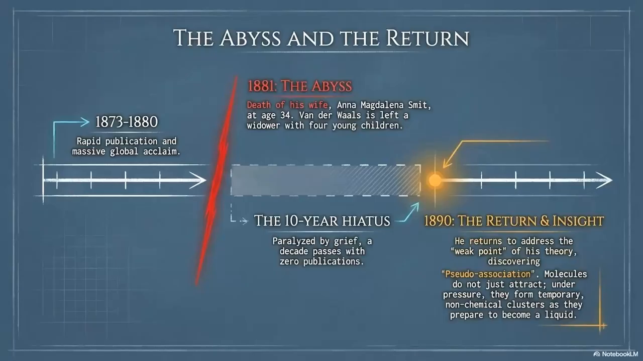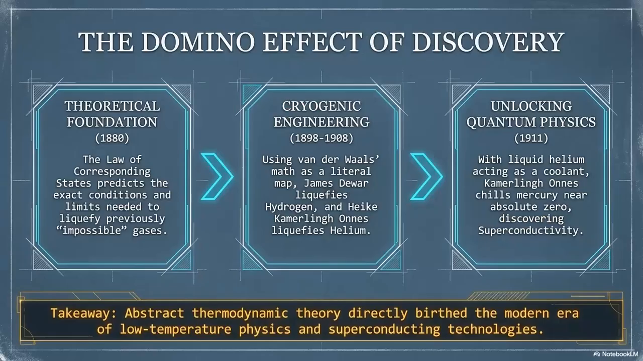Yet, the story does not end in the dark. In 1890, he made a triumphant return to science to address a critical weakness in his theory. This sparked the discovery of pseudo-association, the insight that molecules under pressure form temporary, non-chemical clusters as they transition into liquids.